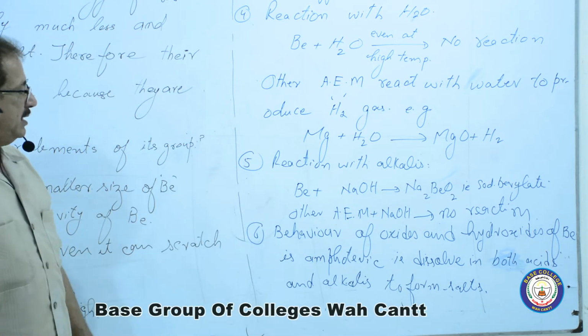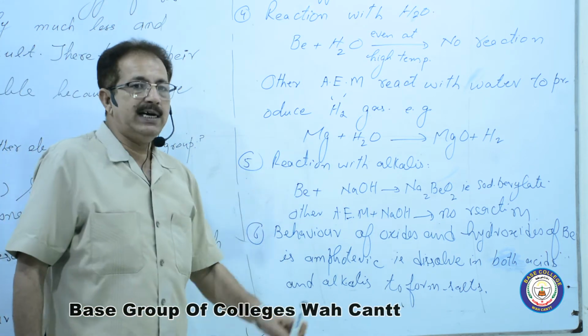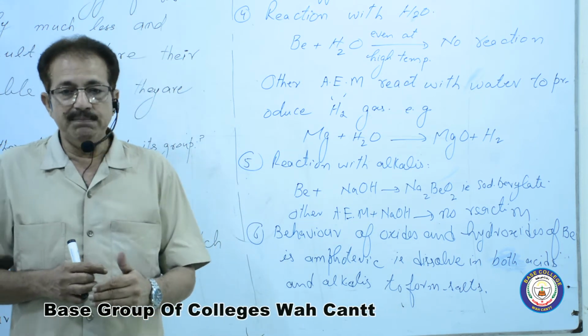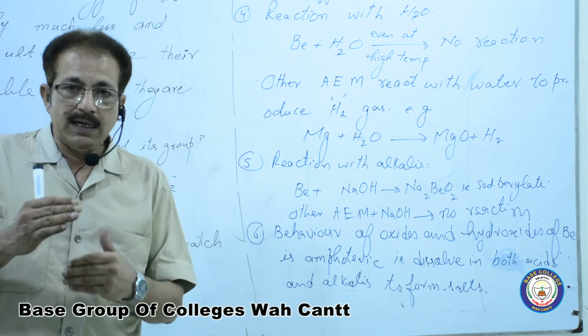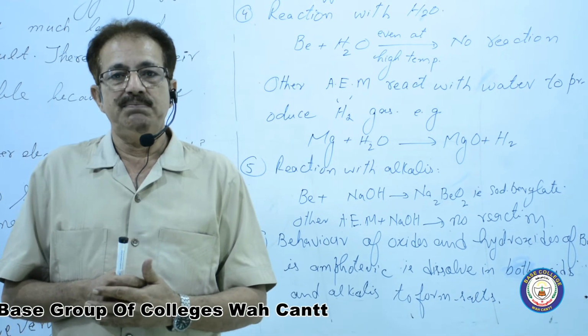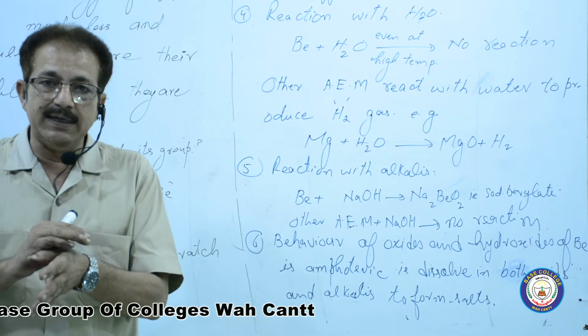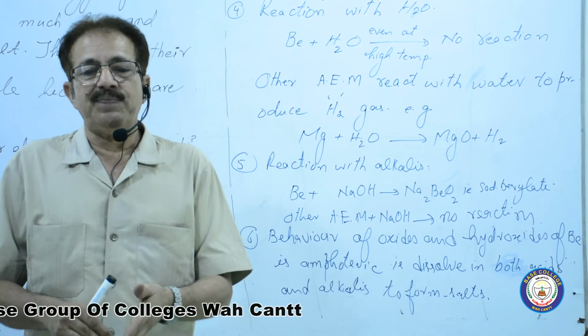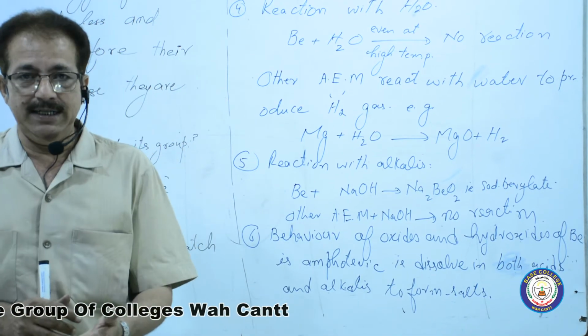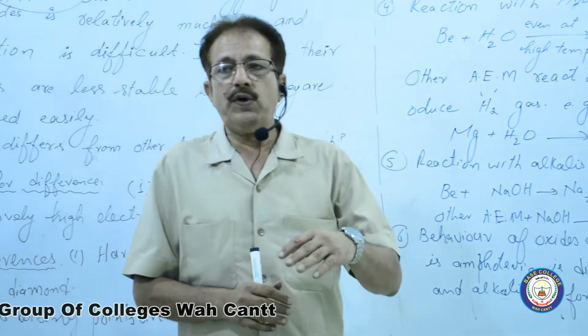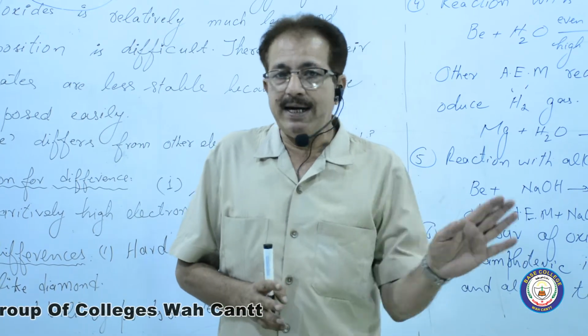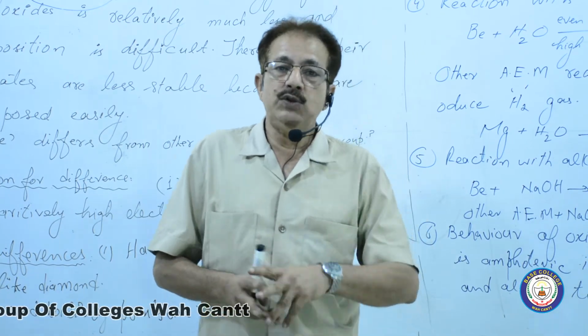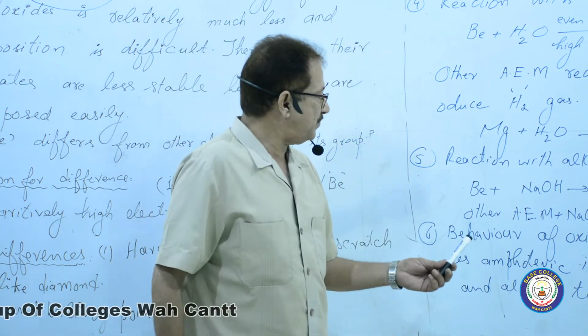Next, number 5, reaction with alkalis. Beryllium, being an alkaline earth metal, is itself amphoteric. It also reacts with the alkalis, but other alkaline earth metals do not react with the alkalis.